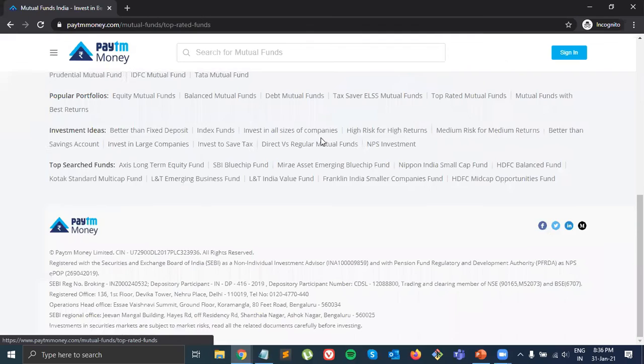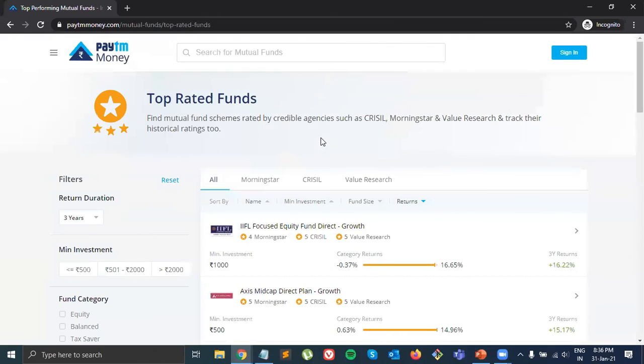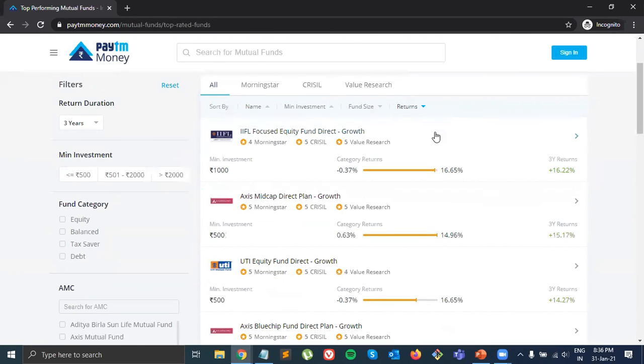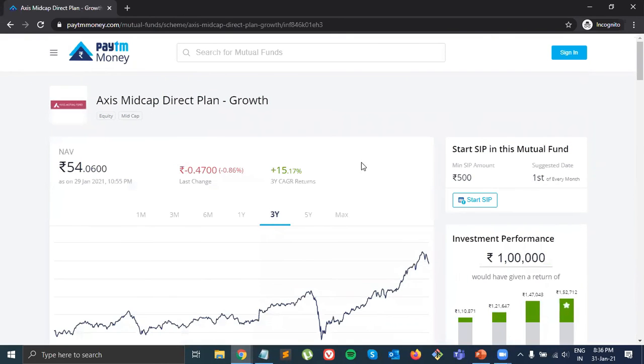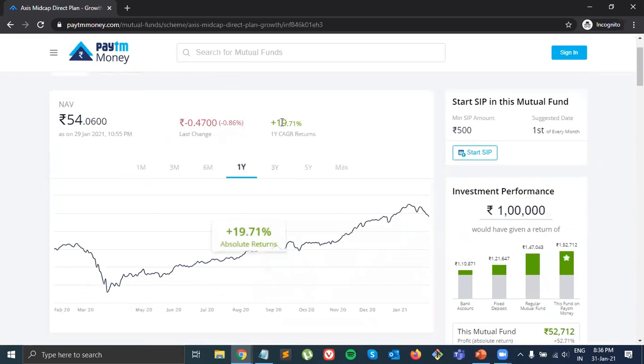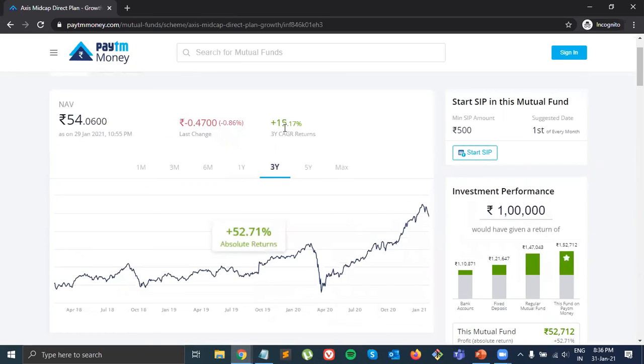If I go here, top rated funds. In this platform, they'll suggest which are the good funds where you can invest. For example, this one is currently doing great. You need to invest a minimum of 500 rupees, and it has almost a 5-star rating from a lot of rating agencies. If I click here, in the last 1 year it made 19%, in the last 3 years 15%. So our inflation rate formula is correct, right? We are making more than inflation.